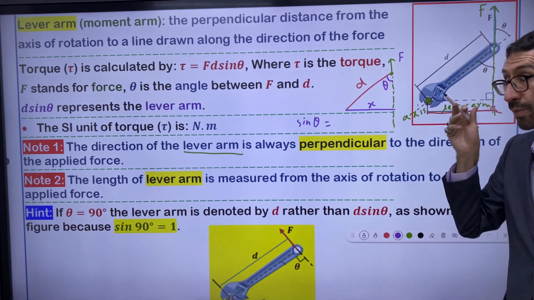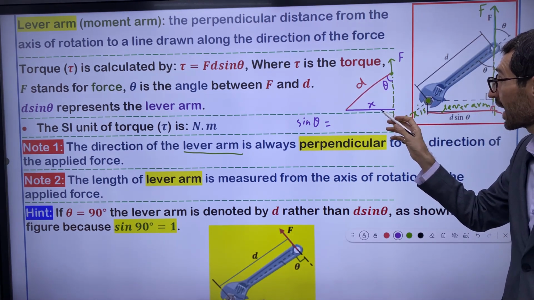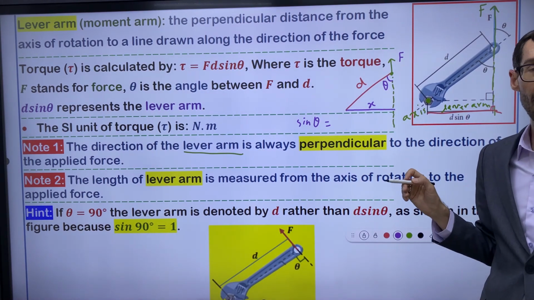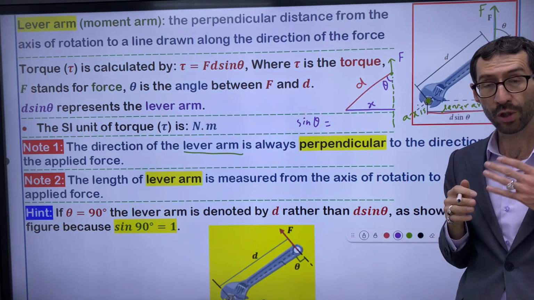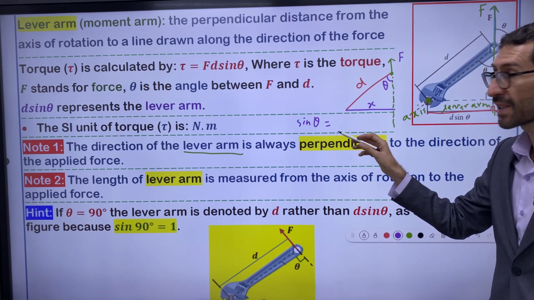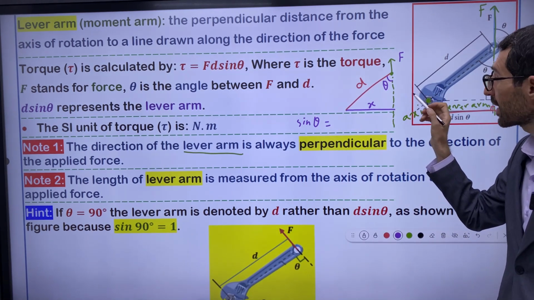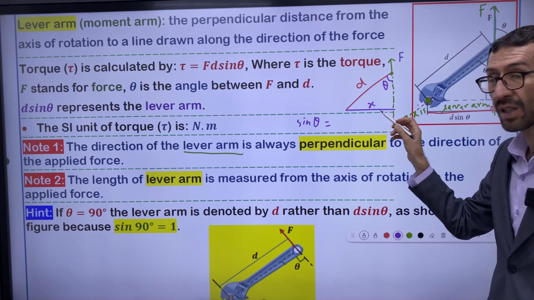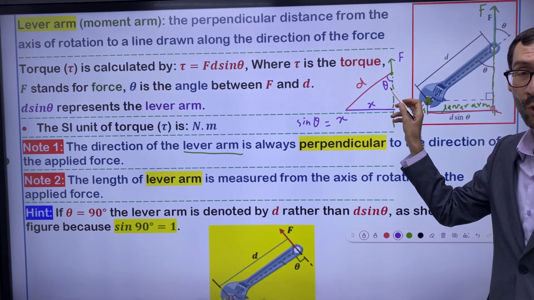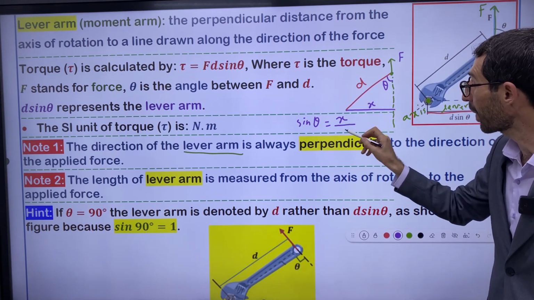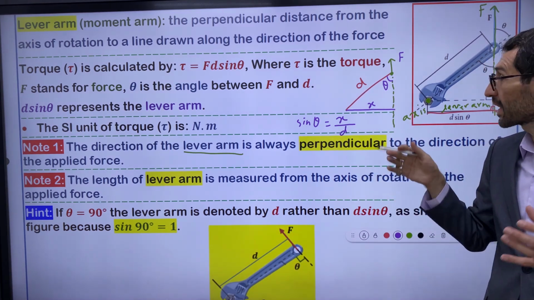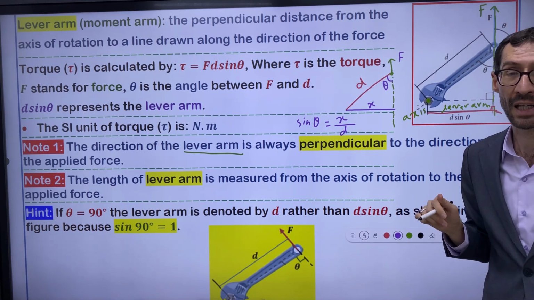Sine theta is equal to the opposite side divided by the hypotenuse, based on trigonometry. The hypotenuse is the longest side of a right triangle.